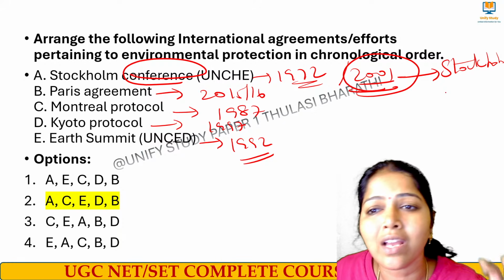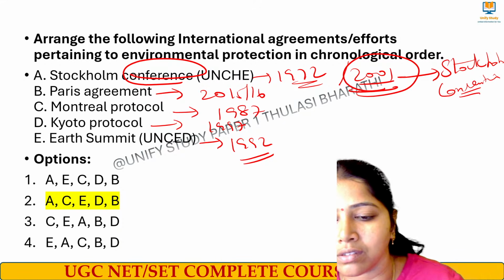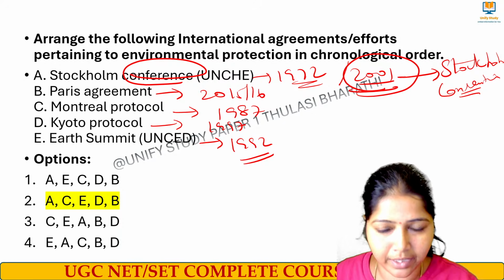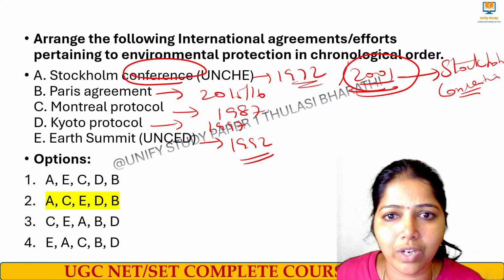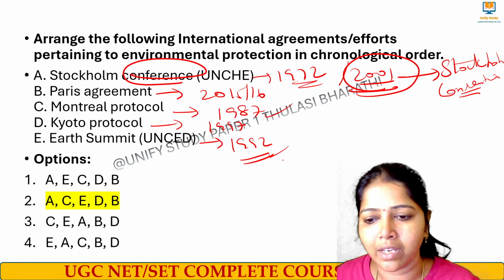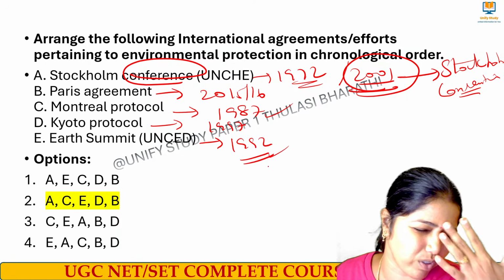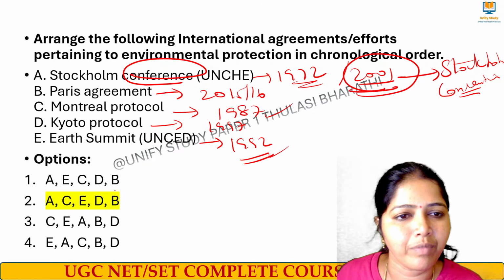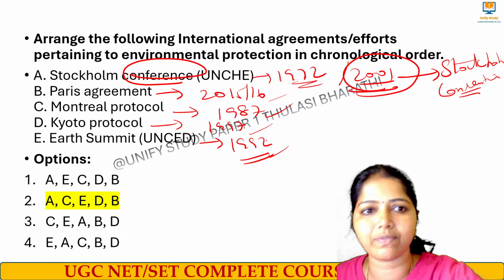Listen carefully. Stockholm Convention, convention. Then what comes first? A comes first. What will be the next one? Montreal Protocol, that is 1987. Next comes Earth Summit, E. Right. Next option we have D, Kyoto Protocol, and the last one is Paris Agreement. Yes, very good. Next question.